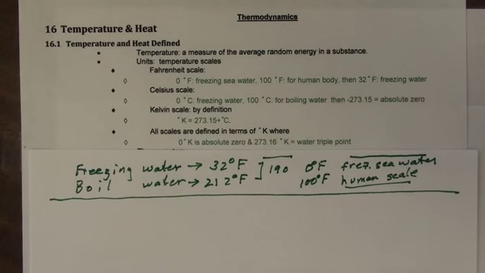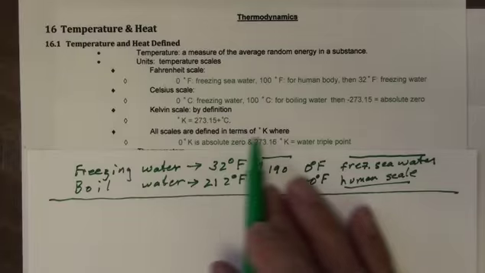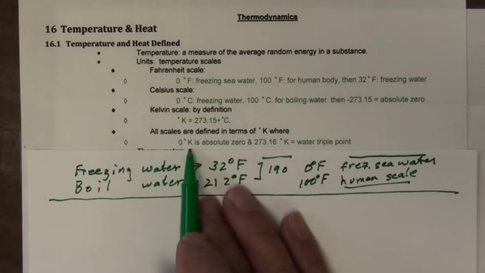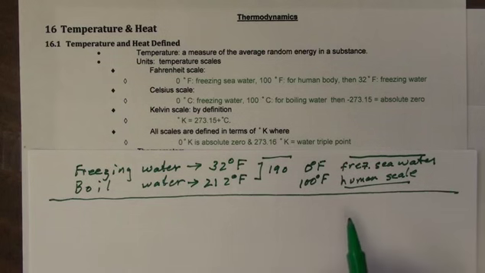So now 0 degrees Kelvin is absolute zero, and 273.16 is actually where we have the triple point of water. And this is the formal definition of degrees Kelvin now. We start with 0 degrees Kelvin, and it turns out that the triple point, now what is the triple point?